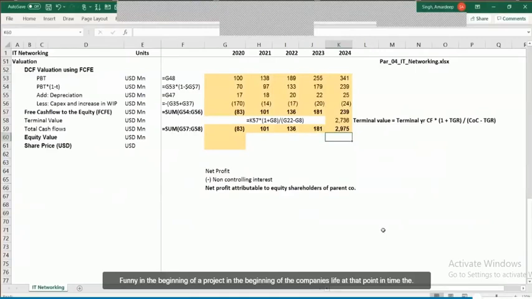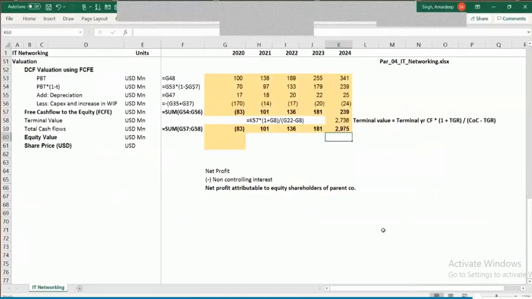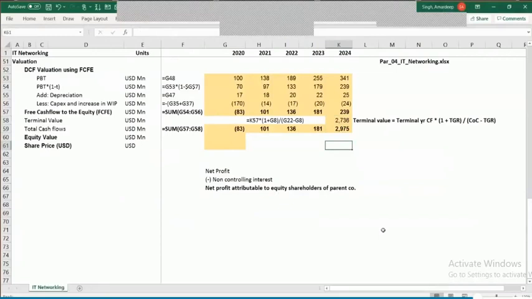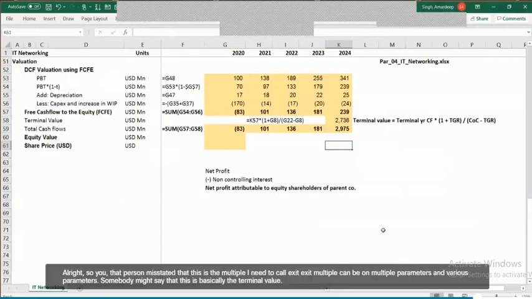At that point in time, the investor is taking a certain amount of risk. So that person might say, I don't bother what the terminal cash flow and terminal growth rate are and all that stuff. I want to exit at a multiple of, let's say, 15 times. So that person may state that this is the multiple that I need. That's technically called exit multiple.